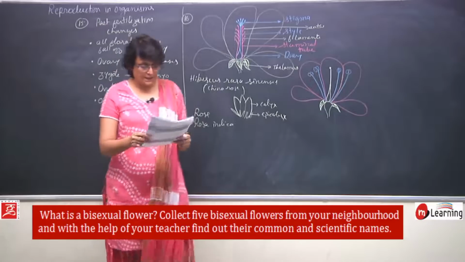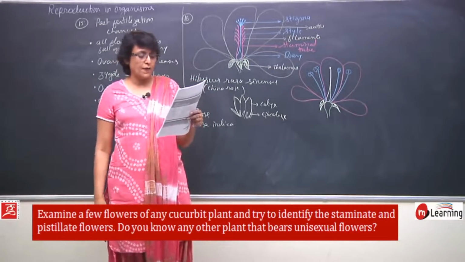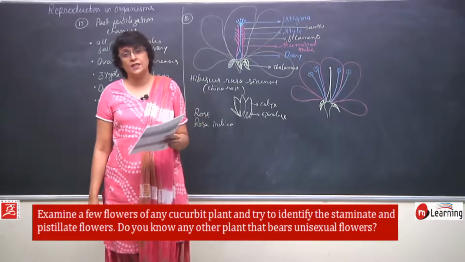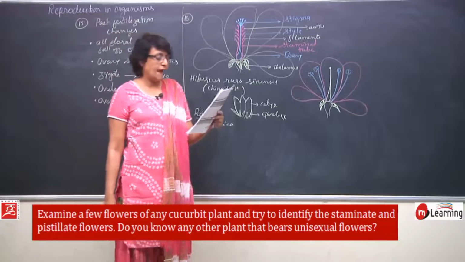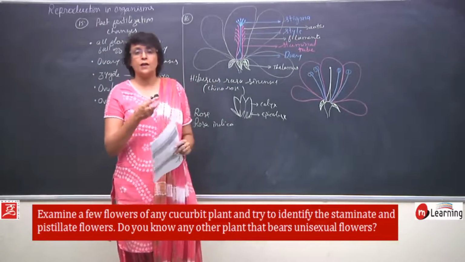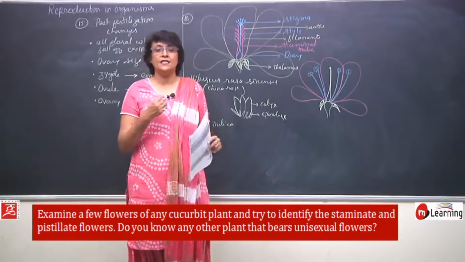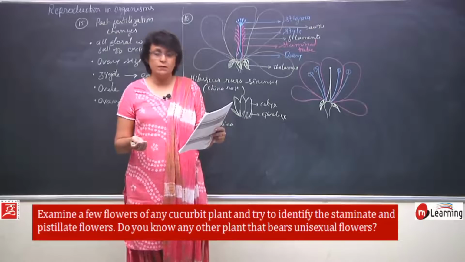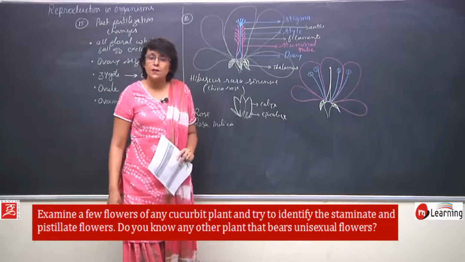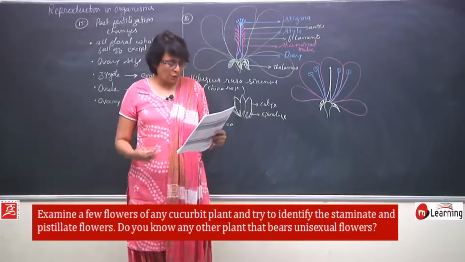17th question, examine a few flowers of any cucurbit plant and try to identify staminate and pistillate flowers. In this family, we find separate male and female flowers. So, if it is pistillate, it would have only female reproductive part. If it is staminate, it will have only male reproductive part. How are they different from the bisexual flowers? Unisexual flowers have only one sex organ, whereas bisexual flowers have both.